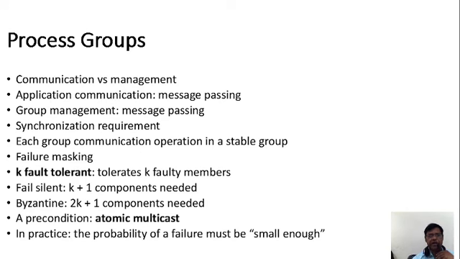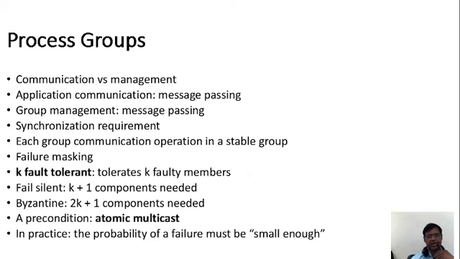Okay, and failure masking: just now we have seen masking, where a failed packet is identified, known as masking. And K fault tolerant means it tolerates K faults, using some mechanism, and the problem is indicated by K. And fail silent, where it stops, needs K plus 1 components.